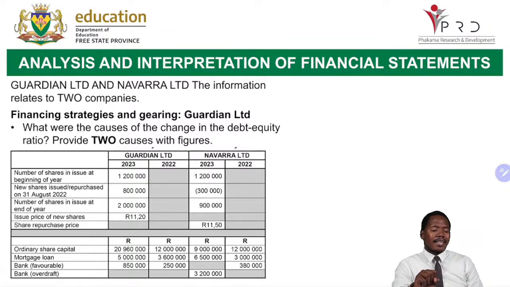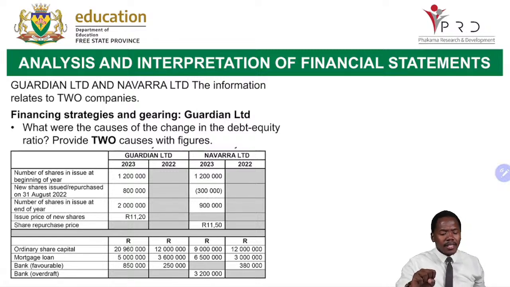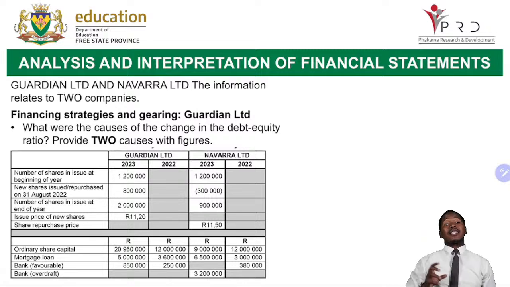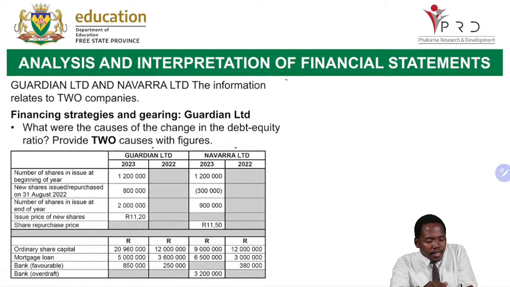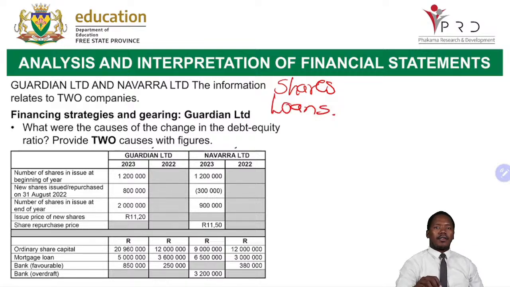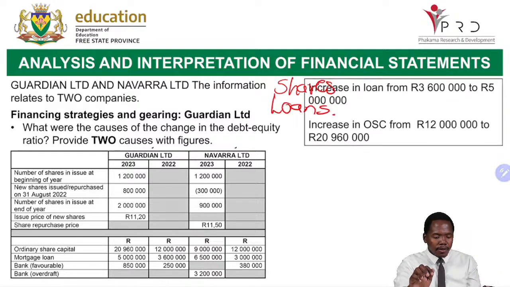Financing strategies as well as the gearing, meaning this is our risk as well as gearing. What were the causes of the change in the debt equity ratio? Provide two causes of this. This is the information given to us. Remember, debt equity ratio has to do with two things. What are those two things? These are shares and loans, meaning it's loans versus shares. What happened here? What resulted in this?